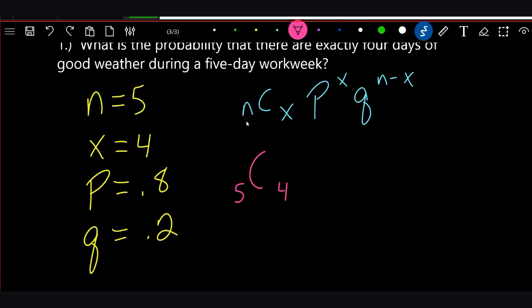And the P, the probability of the event, is going to be times 0.8 to the 4th, because that's the x. The x is the 4th. And then our Q is our 0.2. And that's going to be to the n minus the x. So that's going to be to the 5 minus the 4, or to the 1.